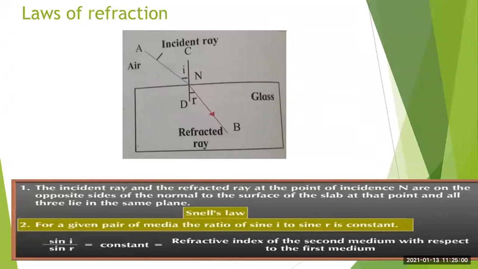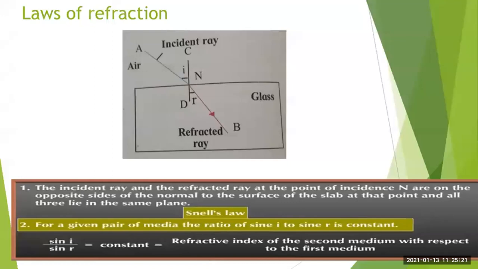Both these rays, incident ray and refracted ray, are on the opposite sides of the normal to the surface of the glass slab at that point, and all three lie in the same plane. All three things lie in the same plane.